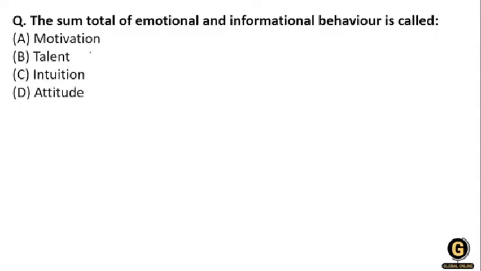Option A, motivational. B, talent. Option C, intuitions, and D, attitude. What will be the correct answer? The sum total of emotional and informational behavior. Mark your answer. Okay, so the right answer is option D, that is attitude.